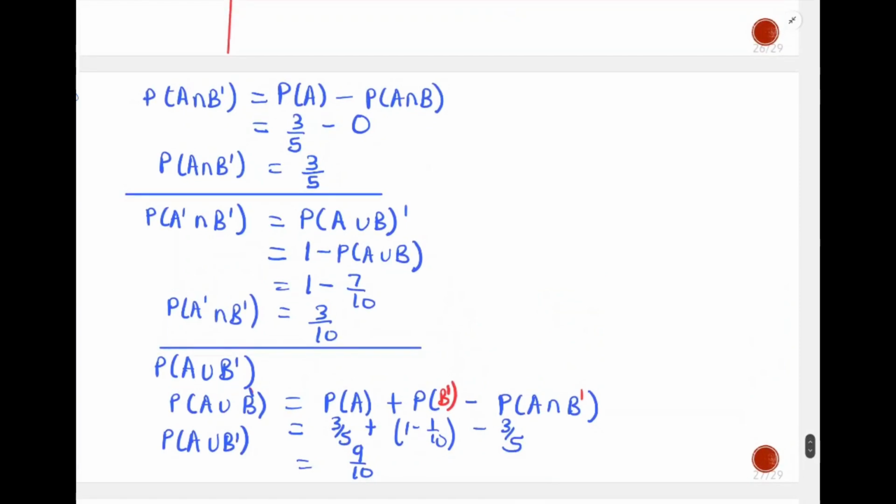Yes, so we shall end this lesson at that. In the next lesson, we shall look at more examples that are showing us how we can apply the condition for mutually exclusive events. Thank you very much. Let us meet in the next lesson.